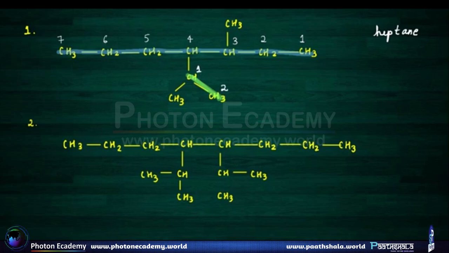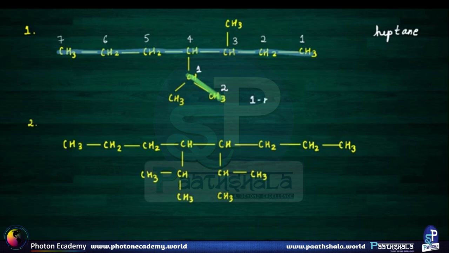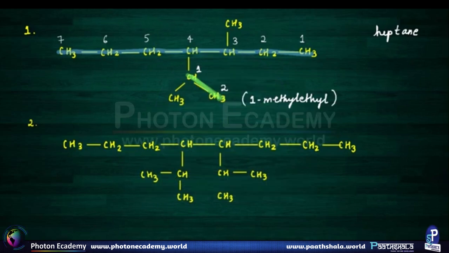So I'll name this complex substituent 1-methylethyl, in round brackets. This is an ethyl substituent and this is a methyl substituent. While naming the compound as a whole, ethyl will be named first, then methyl, because ethyl comes first alphabetically, then methyl. So let's finally name our compound.